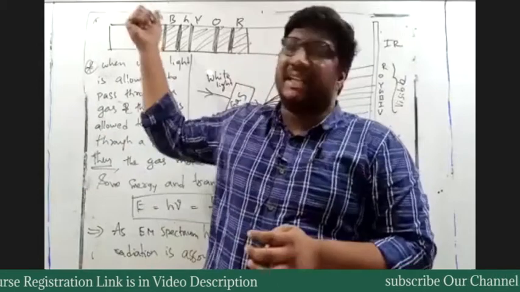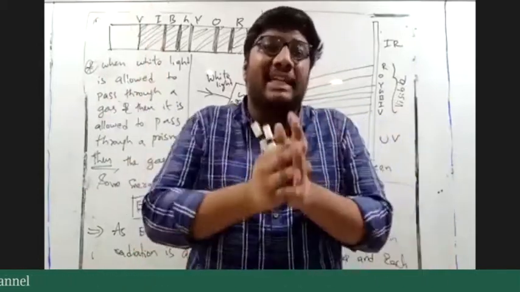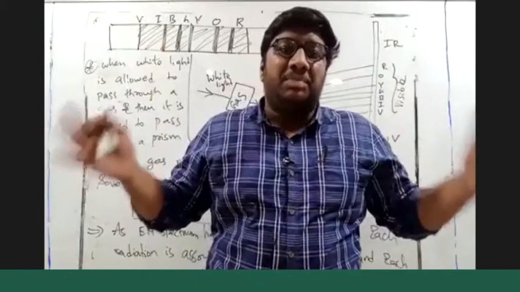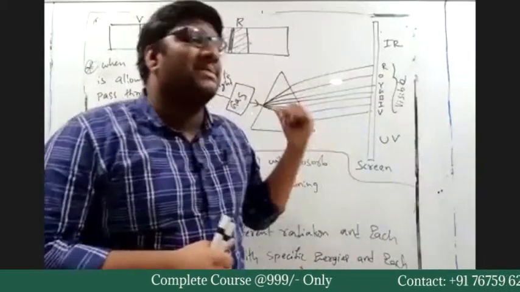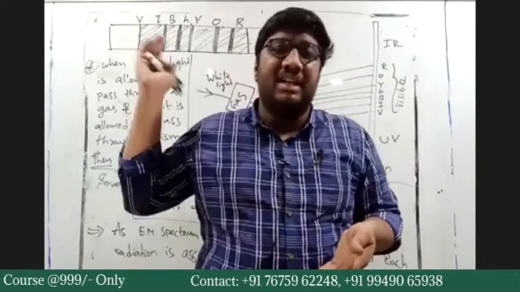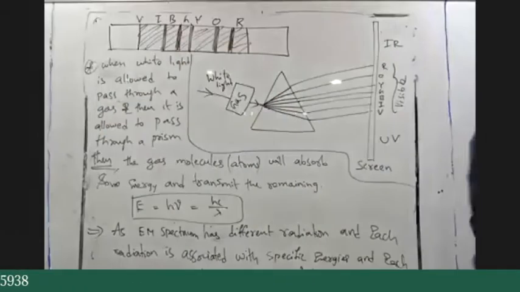So this type of spectrum, which has some dark lines in between the continuous VIBGYOR, is known as absorption spectrum because the gas absorbs some energy. This kind of radiation is known as absorption spectrum. You note this down with the graph.